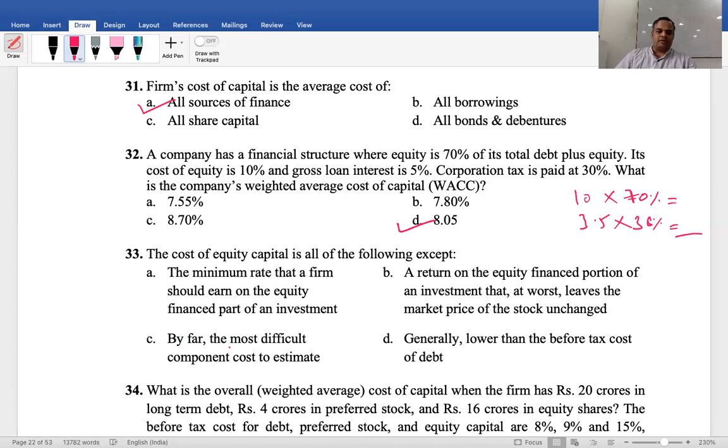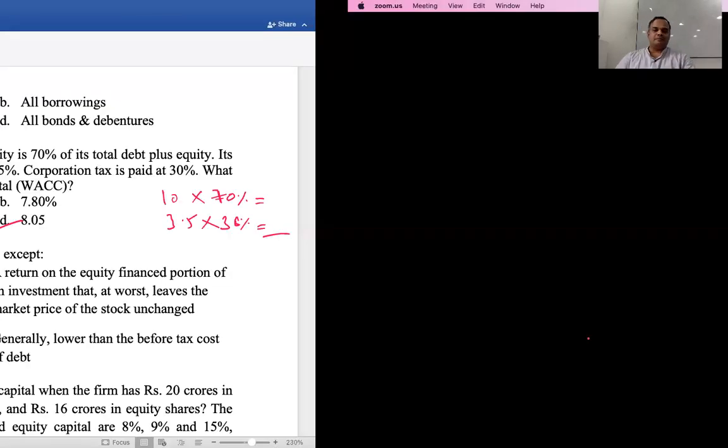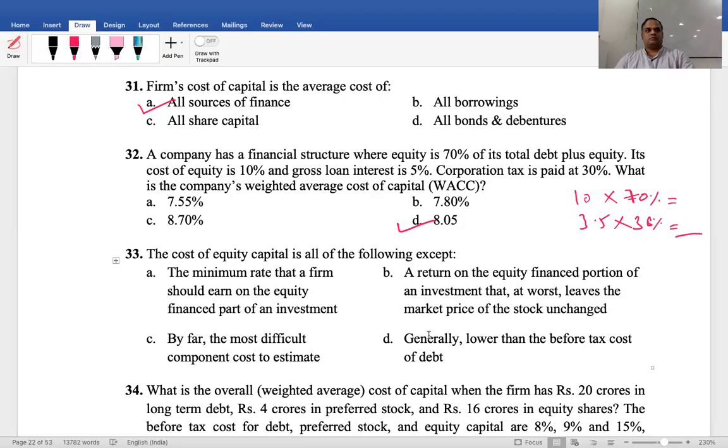C. By far the most difficult component cost to estimate. And D. Generally lower than the before tax cost of capital. So what is the correct answer? Except... The answer is D. D is the correct answer.